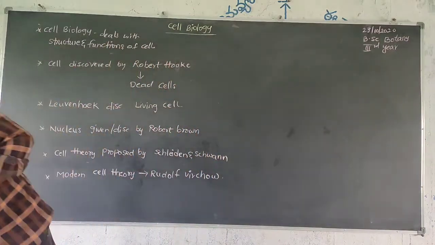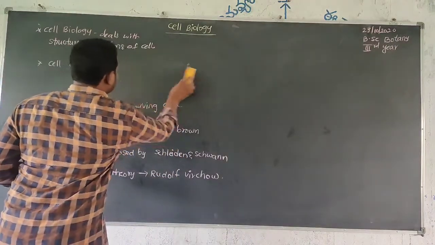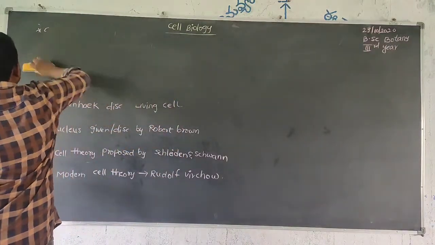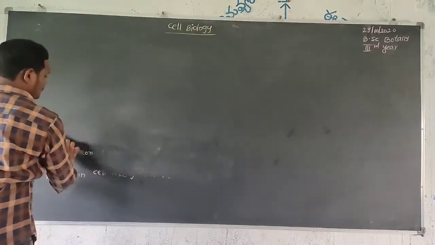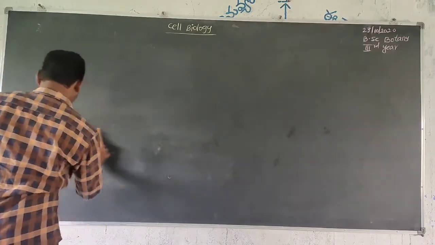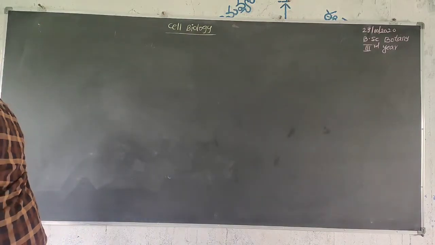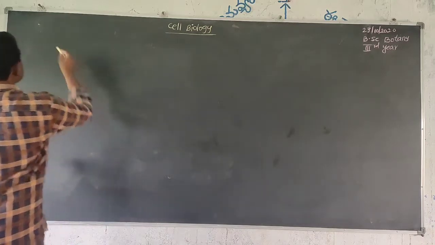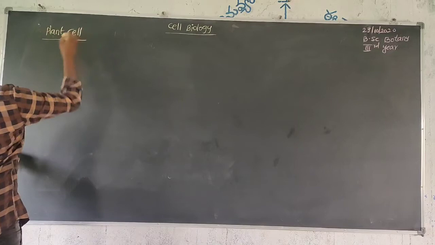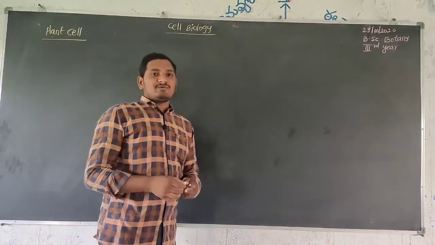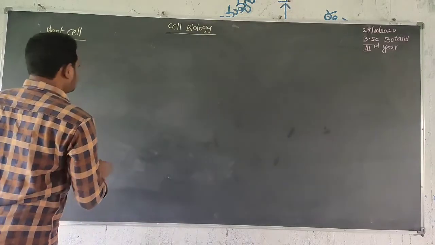Next, we need to take up cell structure. So, we take the plant cell. The plant cell is mainly a eukaryotic cell which has a prominent nucleus along with a nuclear membrane.